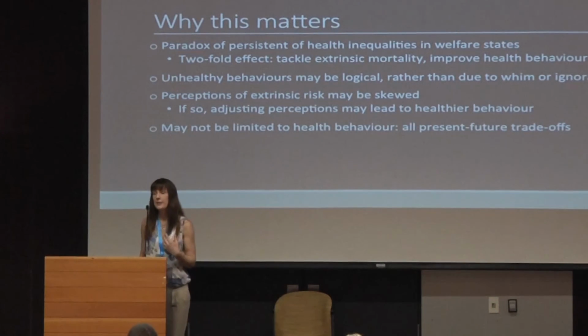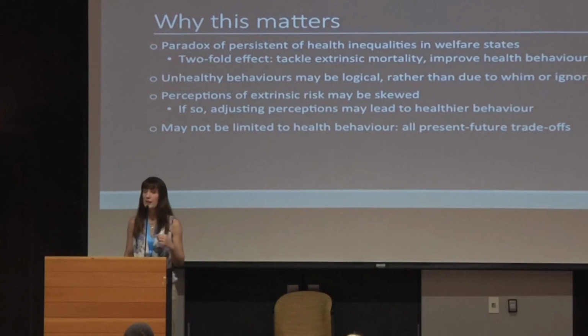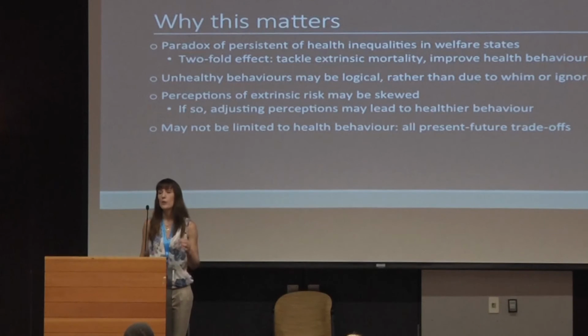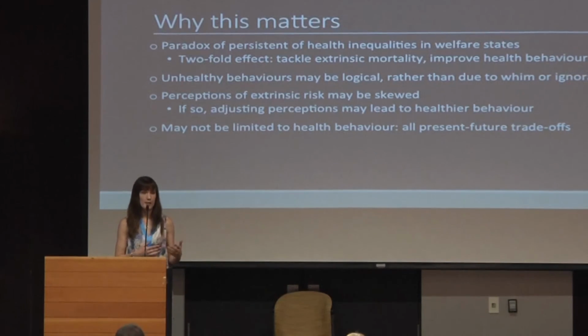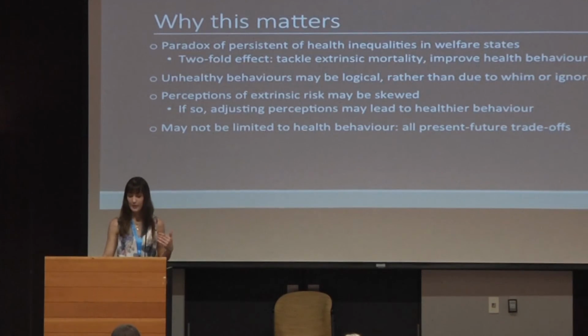And an intriguing possibility for me as a behavioural scientist is that this may not be limited to health behaviour. In fact, it may extend to any behaviour in which you have to invest something in the present in order to see an outcome in the future. So financial behaviour, for example. And indeed, we know extrinsic mortality risk is related to people's reproductive timing, such that they reproduce sooner, and that's all part of life history theory.